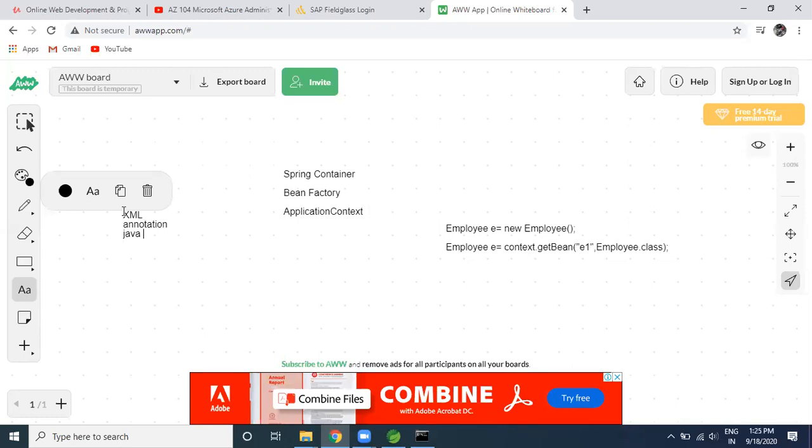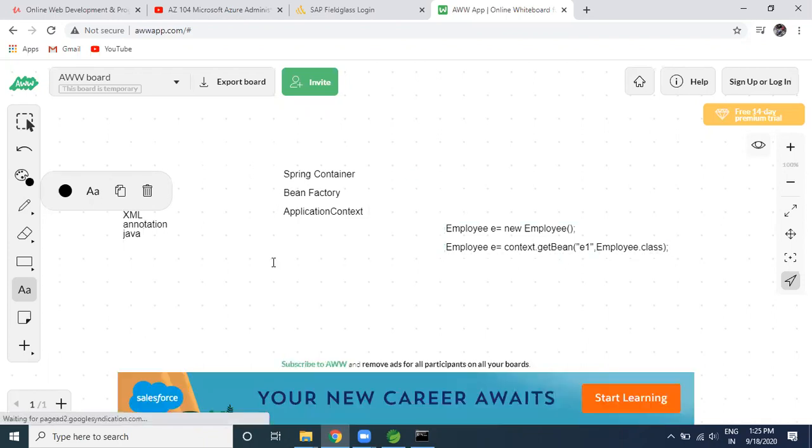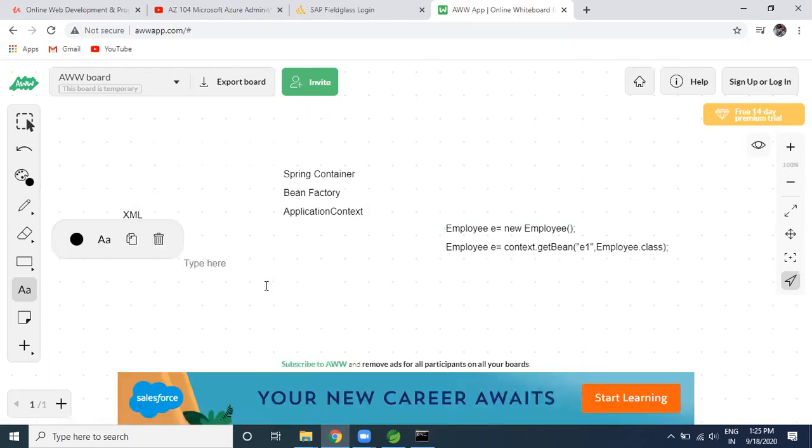Okay, so guys, if I'm talking about E1, I'm saying I have one XML file where I have the bean tag. If you remember, the bean tag is there. As part of the bean tag I'm providing the ID like E1. I'm providing this ID E1 here, and I'm providing the class. So the class should have the fully qualified name, com.sony.Employee. So this kind of thing has been configured as part of your Spring. I'm just talking about XML now.